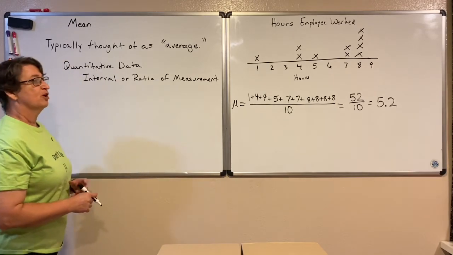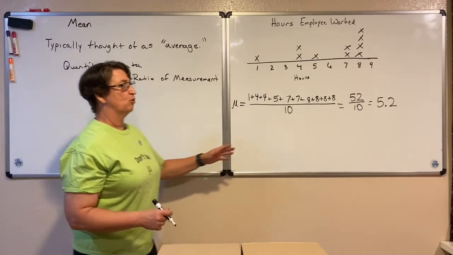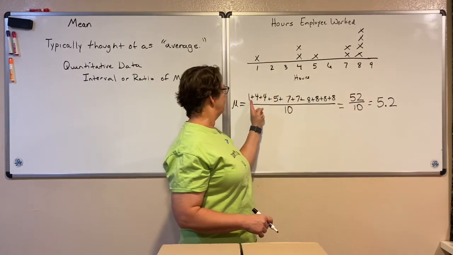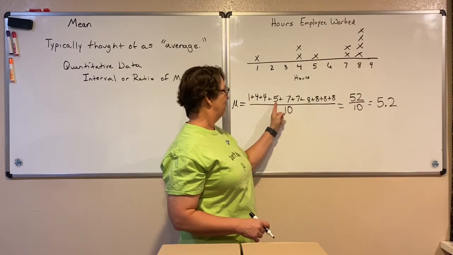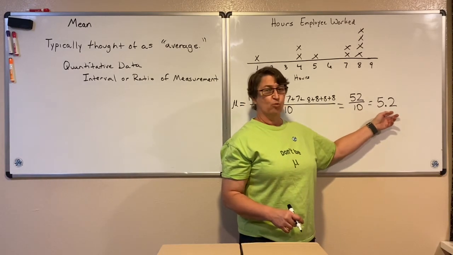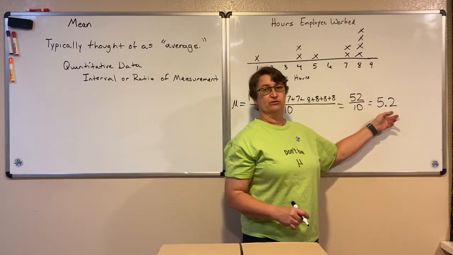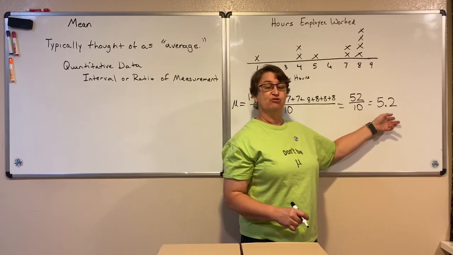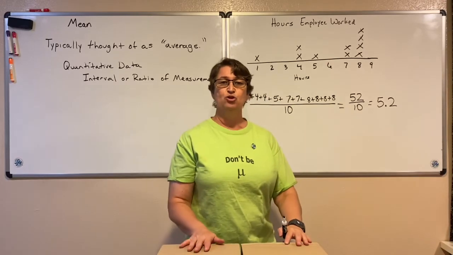Then also notice that this 5.2 is not part of my data set. When I wrote down my numbers, 1, 4, 5, 7, and 8, nobody in that data set worked 5.2 hours. And yet my mean ended up being 5.2. It was the same with my ramen noodles.